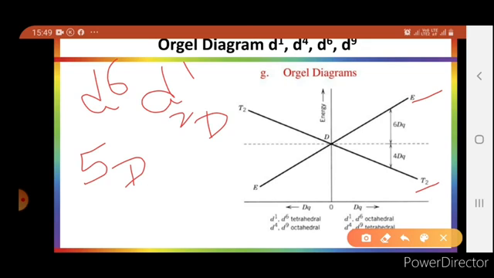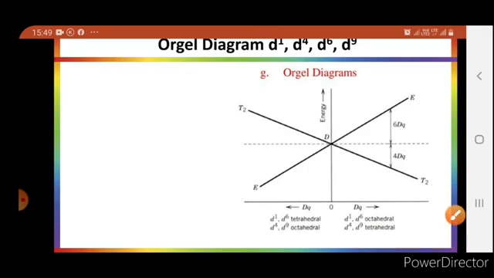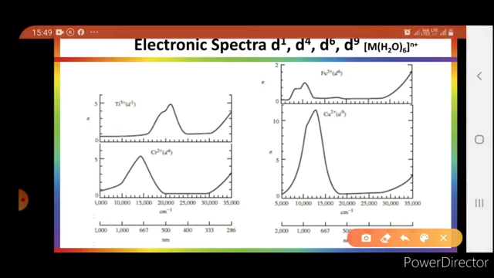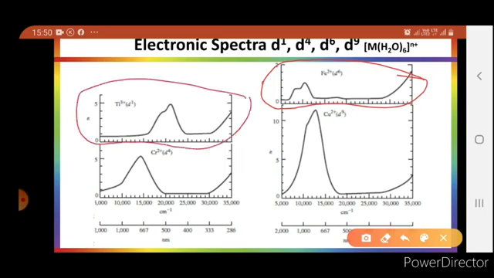The spectra will also be similar to titanium 3+ complexes, and the spectra of Fe2+ complexes will be similar to the titanium 3+ complexes of d1 configuration, like this. Here you can see the d6 configuration and this is the d1 configuration. Both have one transition, that is from T2g to Eg.